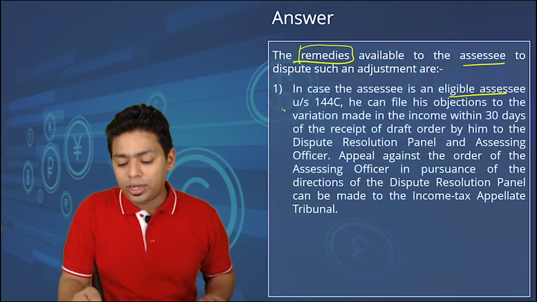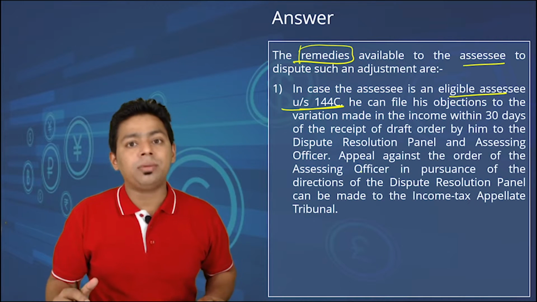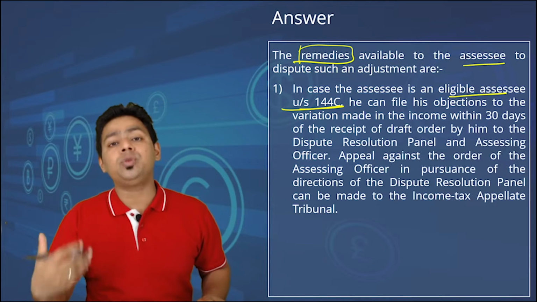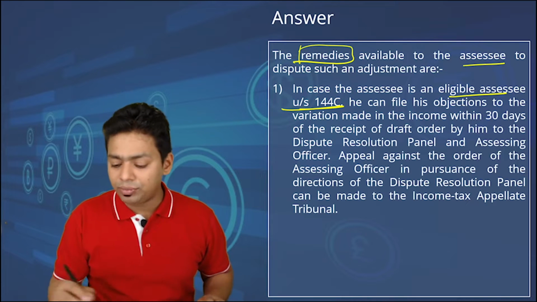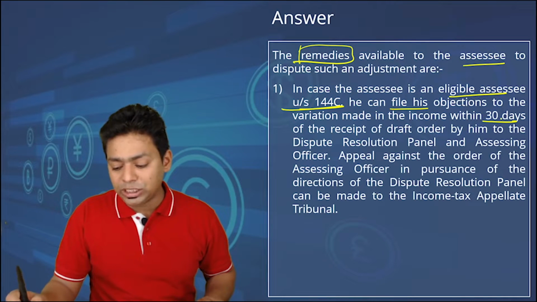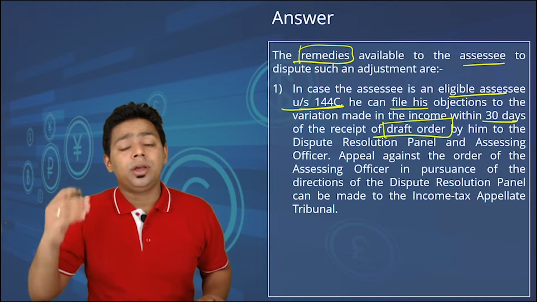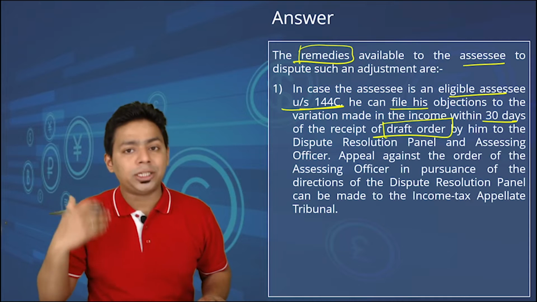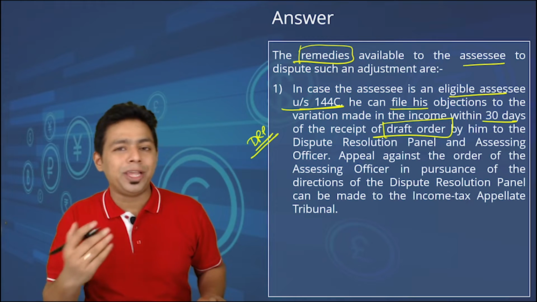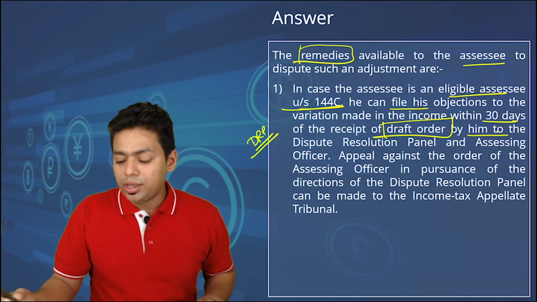First, assessee can go under section 144C, which is a dispute resolution mechanism, where Commissioner of Income Tax will look into the matter, they will discuss the matter, they will gather the evidence, so many things they will do, and they will try to justify the transaction in respect of the assessee. He can file his objection to the variation made in the income within 30 days of receipt of draft order. So please understand, whenever we talk about the transfer pricing mechanism, the income tax department will not directly pass the final order. They will start with the draft order. That's the beauty of DRP. Okay. If you forget the DRP, please watch assessment procedure lectures. You will get the lectures on DRP, dedicated lectures we have recorded.